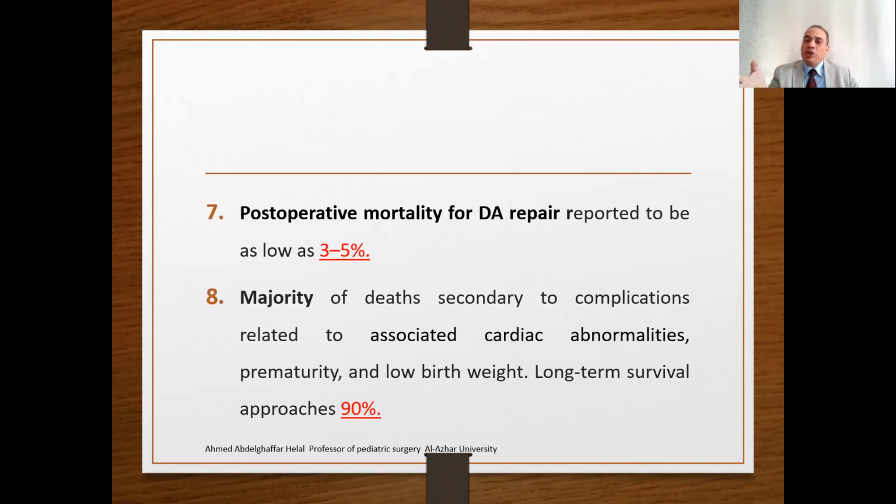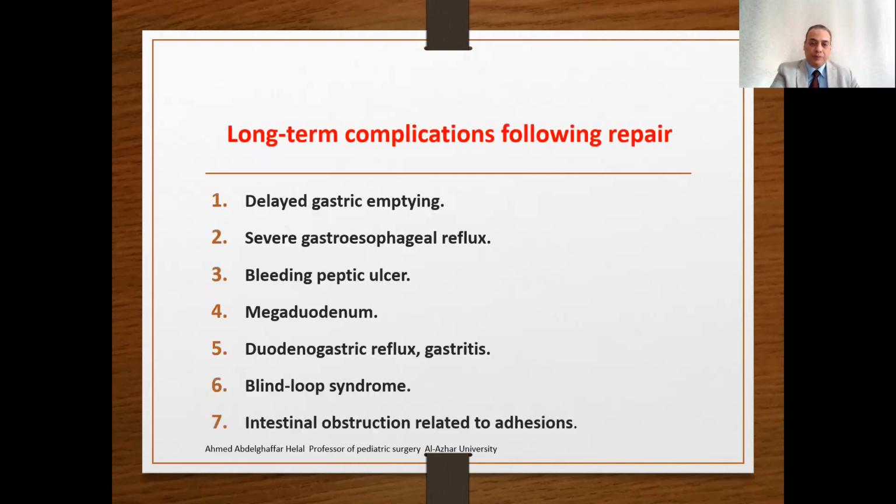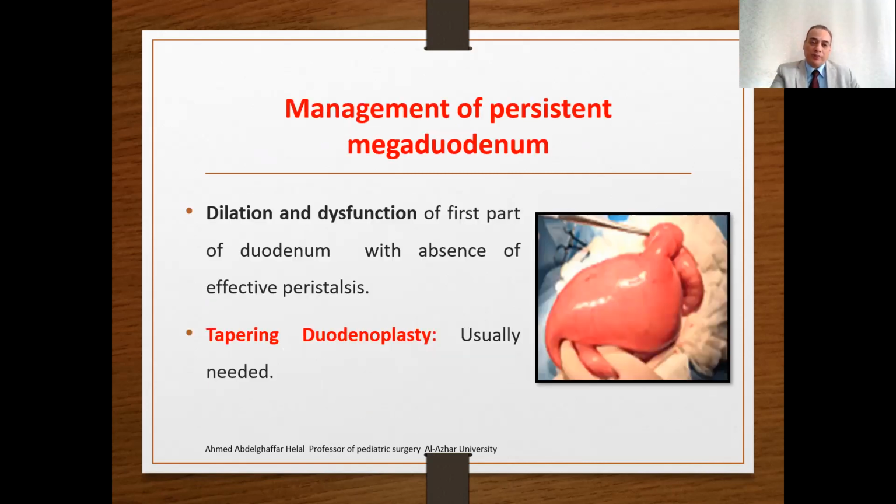Postoperative mortality for the duodenal atresia repair is reported to be very low, about 3 to 5%, and the majority of the deaths are related to the complications of associated cardiac abnormalities, prematurity, and low birth weight. The long-term complications may be related to delayed gastric emptying, severe gastroesophageal reflux, bleeding peptic ulcer, megaduodenum, duodenogastric reflux, gastritis, blind loop syndrome, and intestinal obstruction related to adhesions. On the long run, the neonate may develop each of these complications or may not.